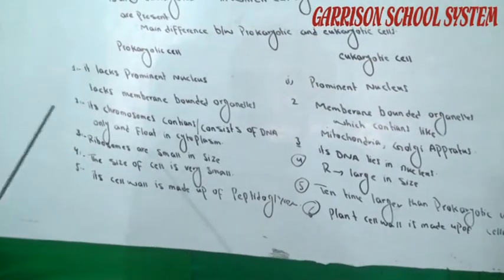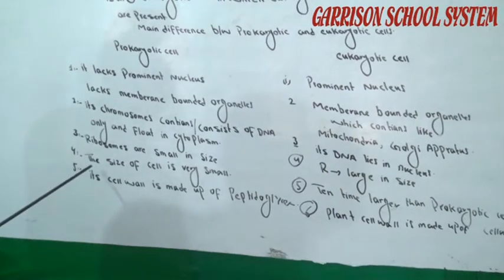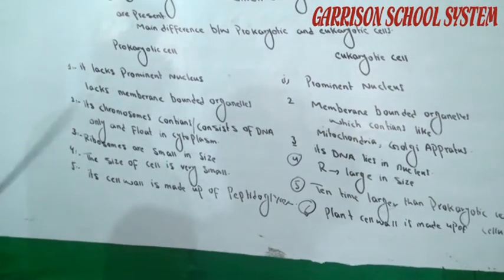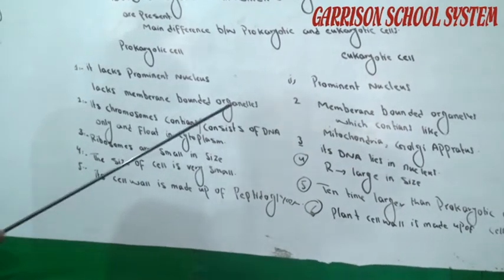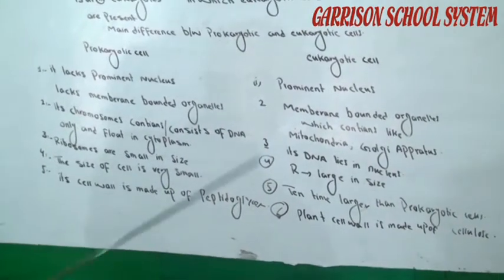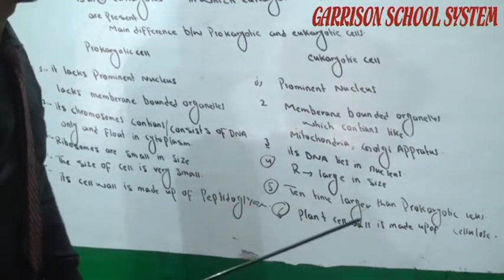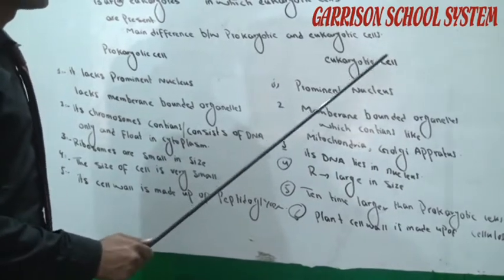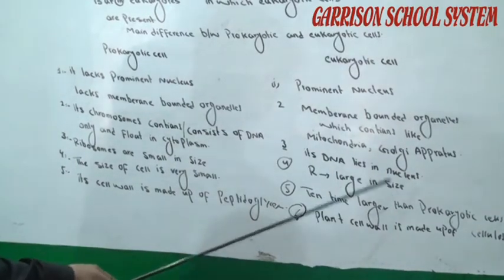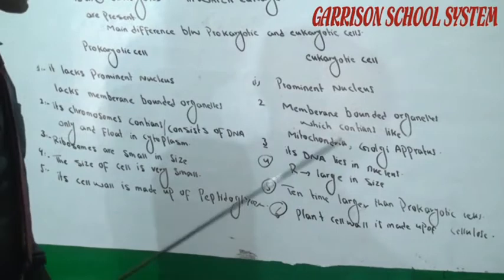Now, the size of the cell is very small in prokaryotic cells as compared to eukaryotic cells. Eukaryotic cells are 10 times larger than prokaryotic cells.